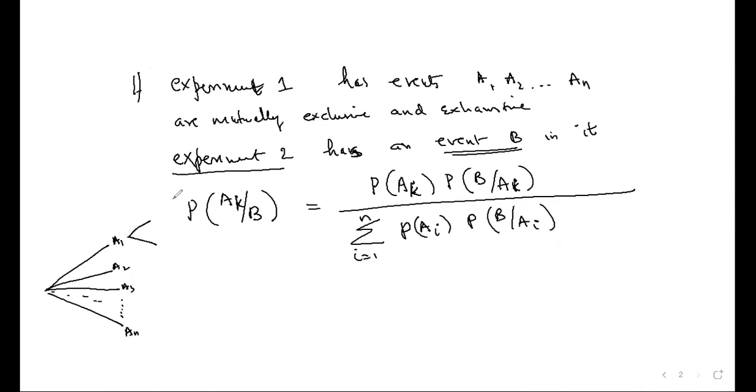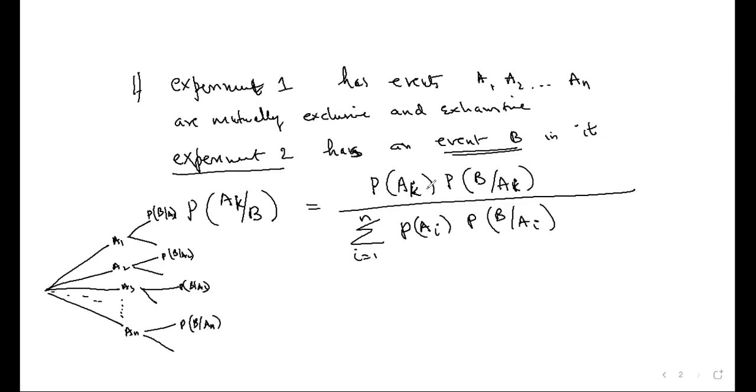Then this will have only 2 cases: probability of B given A1, or B doesn't happen. Probability of B given A2, probability of B given A3, like that. Many will be there. Probability of B given AN.